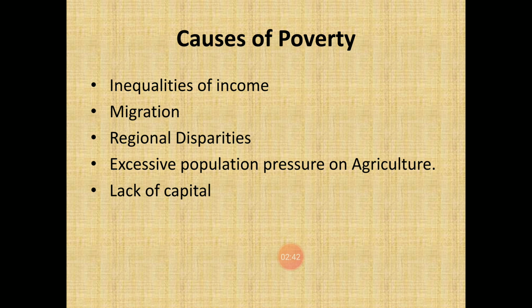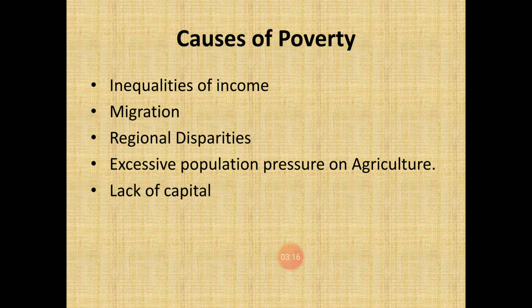Now, inequalities of income, migration, regional disparities, excessive population pressure on agriculture, lack of capital. So, these causes also act as important causes of poverty. For example, in India, we can say that the source of income is unequal, and at the same time the income level of the people is also unequal.